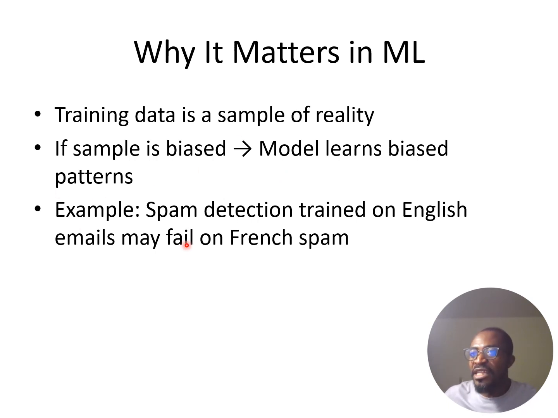Another good example is in the case of spam detection, where you train a spam detection model on English emails, but it will fail on French spam emails, because that model wasn't trained with French spam emails. So guys, that is why looking into bias and sampling is very, very essential when it comes to machine learning.